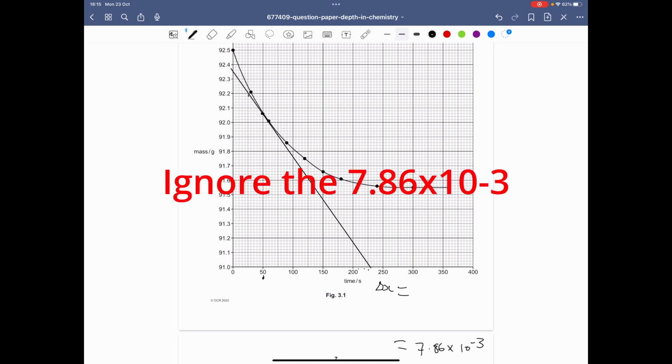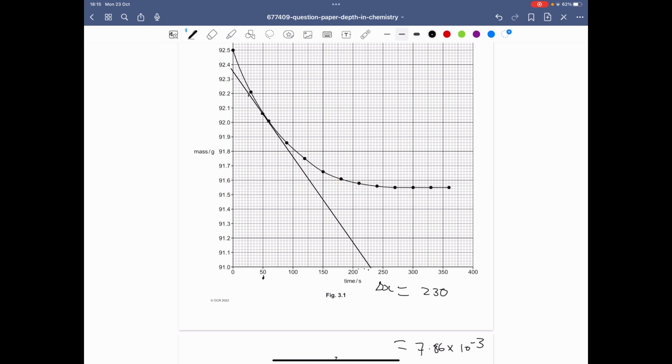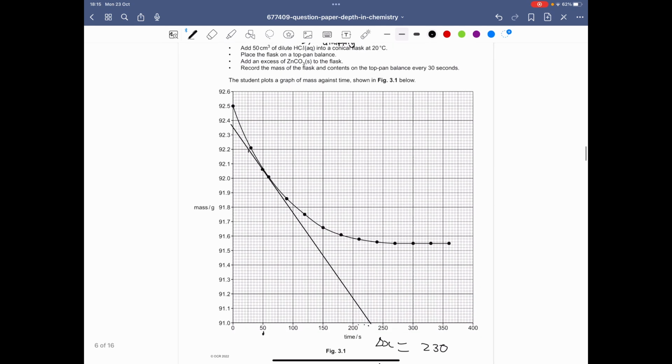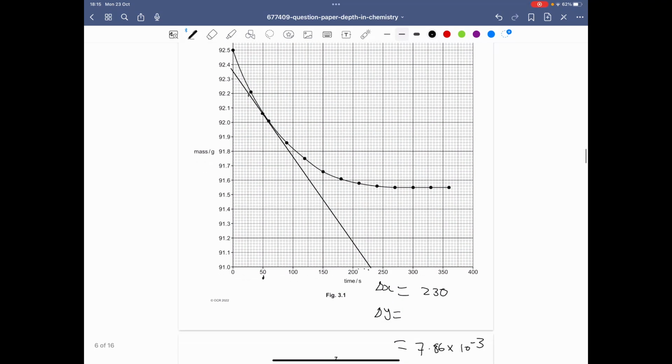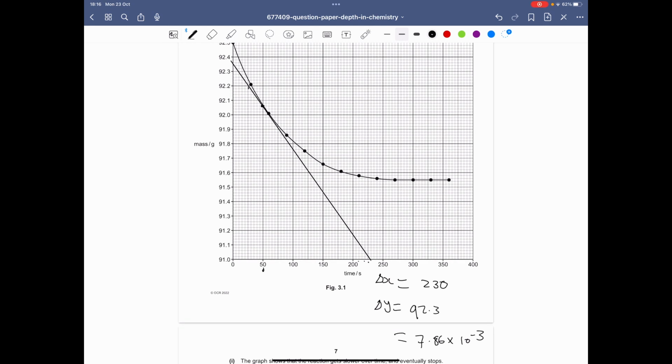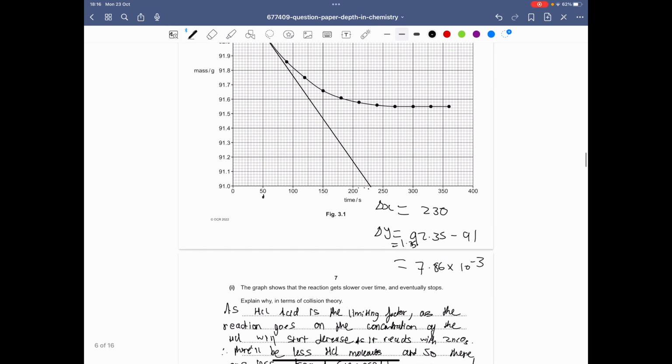So roughly 230 will be the change in x. Alright, so that's change in x. So change in y would be 92.35 minus 91, which gives you 1.35.